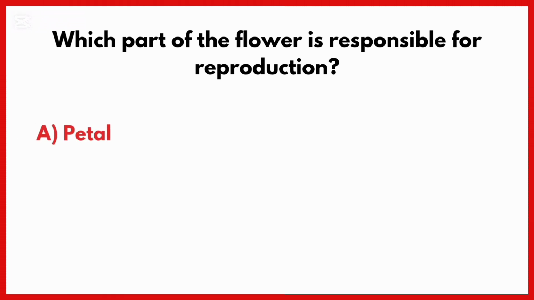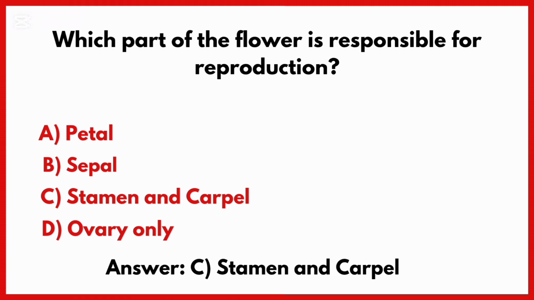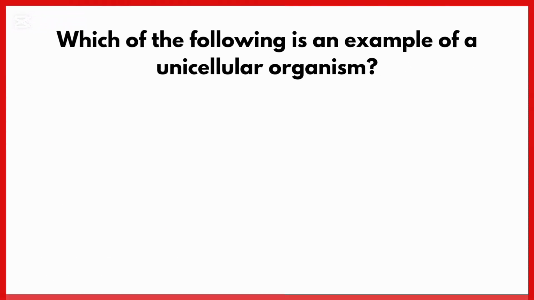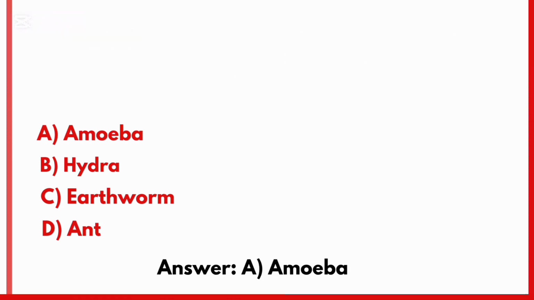Which part of the flower is responsible for reproduction? Correct answer is option C. Stamen and carpel. Which of the following is an example of a unicellular organism? Correct answer is option A.